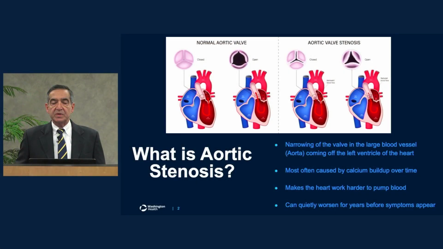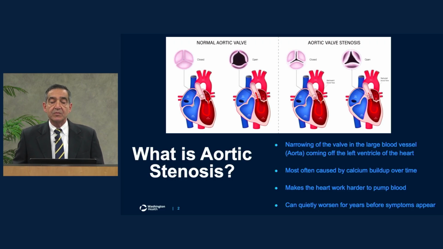The aortic valve exists between the aorta, which is a major blood vessel coming off the heart to the rest of the body, and the left ventricle. Narrowing and tightness of the valve can cause problems for the left ventricle in order to be able to push the blood from the ventricle towards the aorta. If the aortic valve stenosis is more severe, then it can cause symptoms and problems for the patient.